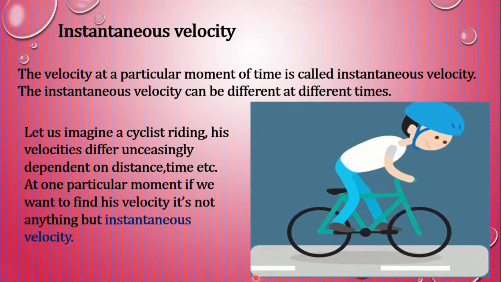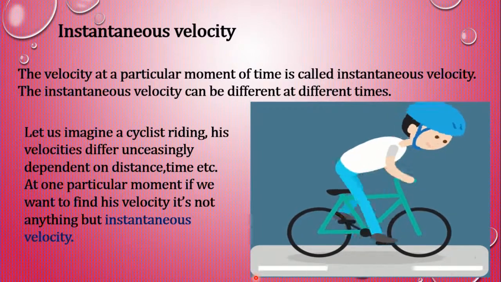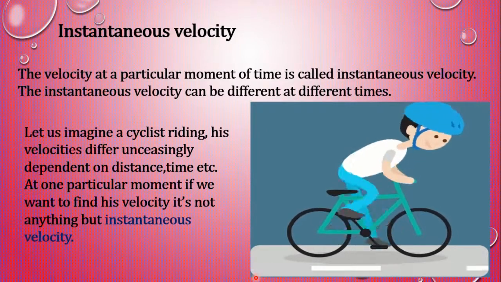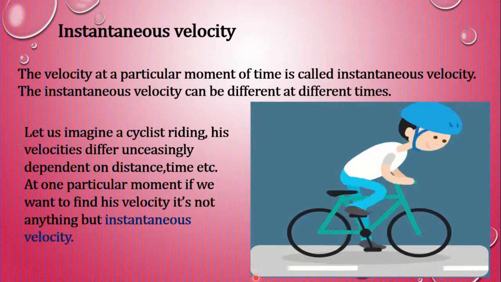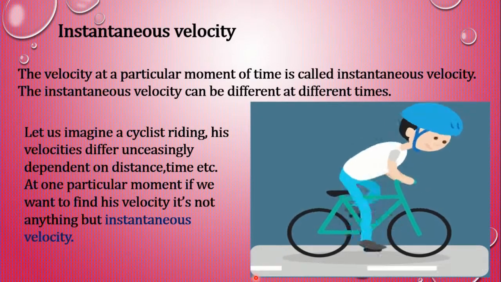Let us imagine a cyclist riding. His velocities differ unceasingly depending on distance, time, etc. At one particular moment, if we want to find his velocity, it is nothing but instantaneous velocity.